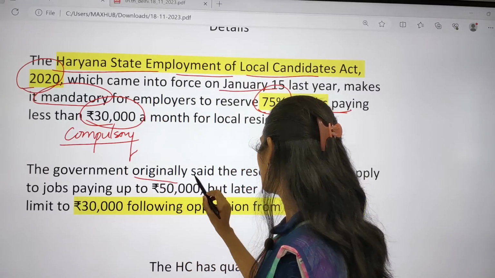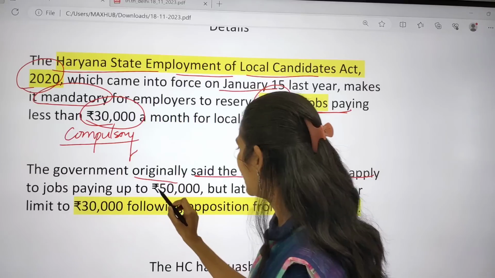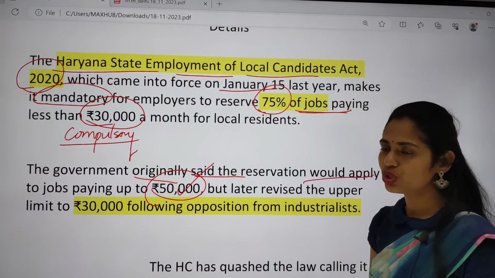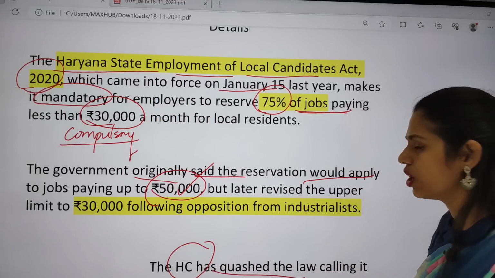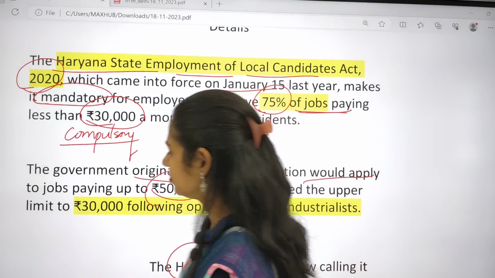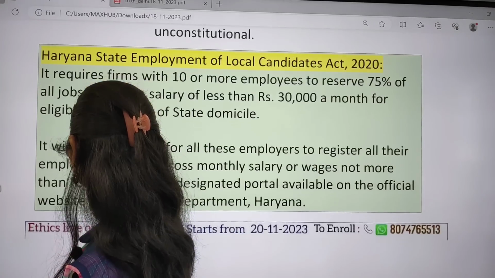And the government originally said that the reservation would apply to jobs paying up to 50,000, but finally that limit was decreased to 30,000. So here the High Court squashed the law. It said that it is unconstitutional. Now let us see what this act is about.